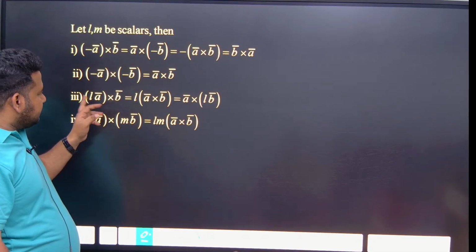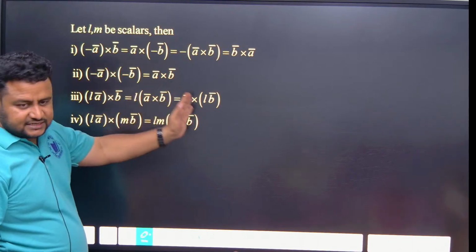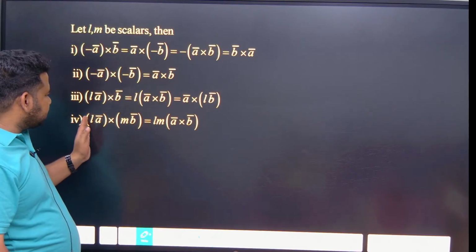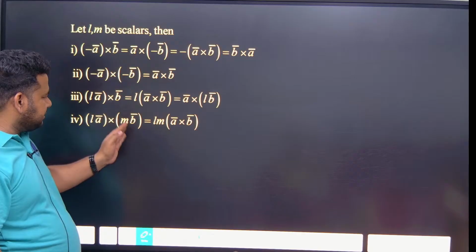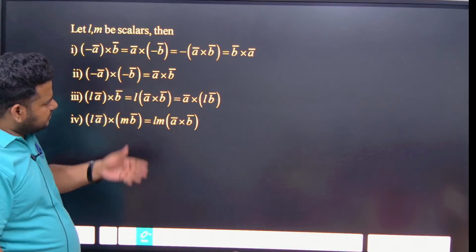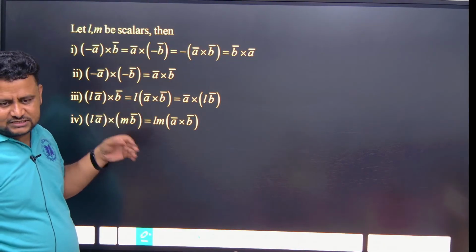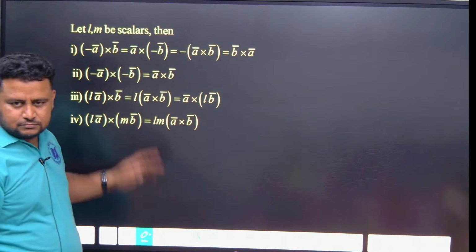Then L times A into B, L I can take outside, or L I can send inside. Then L times A into M times B, L I can take outside, I can write it as A cross B. Okay, not that important, but you should know. Anyway, you can play. Same as normal real numbers.